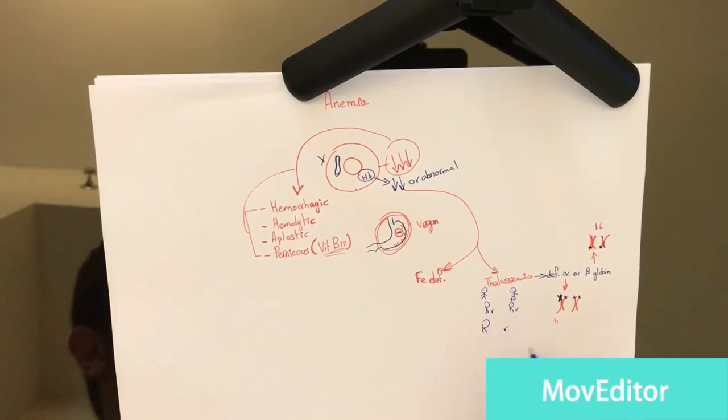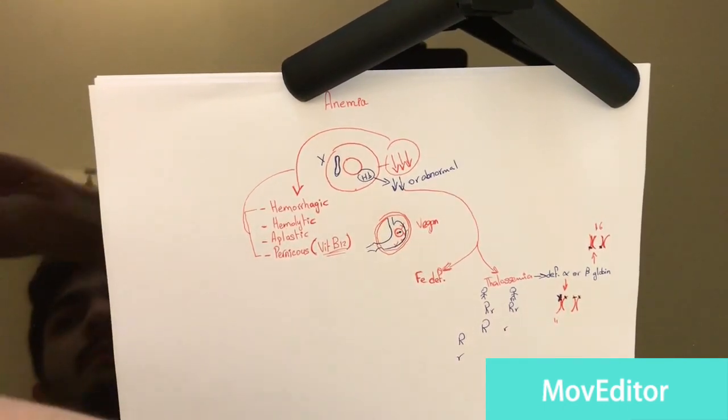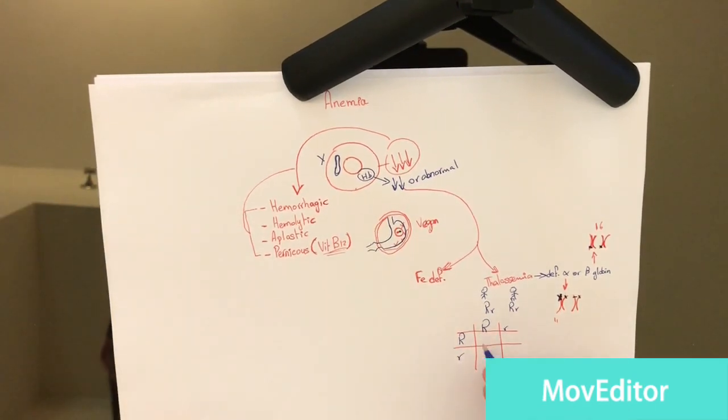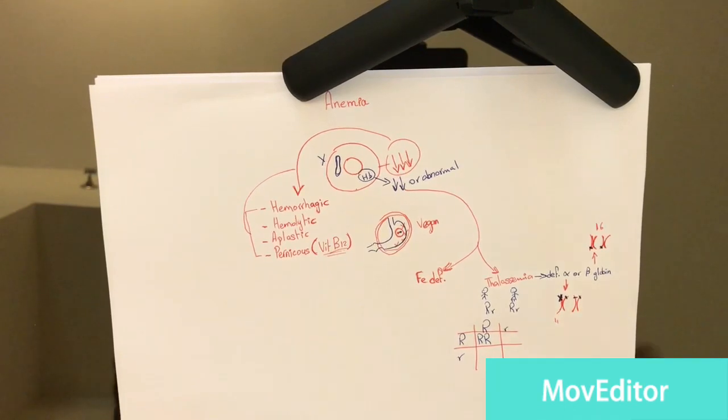This is the mother's R and R, and this is the father's big R and normal R. Small r stands for thalassemia. Okay? So we want to know how likely their children might have thalassemia. So the possibility is that they can either have big R, which is normal, or they can have big R and small r. They have the trait, but they don't express thalassemia.